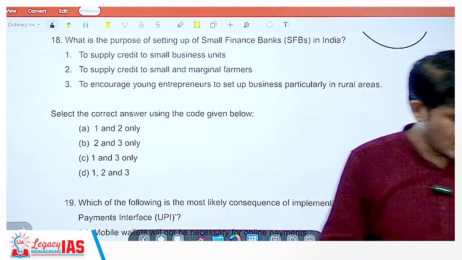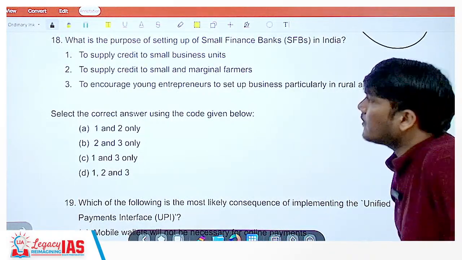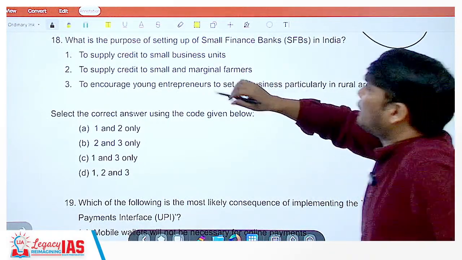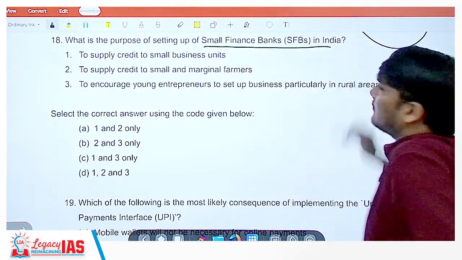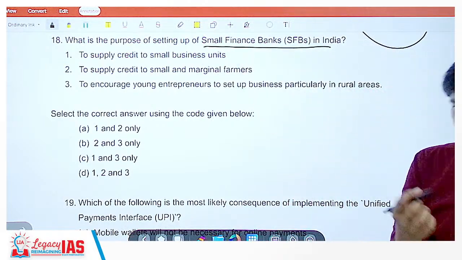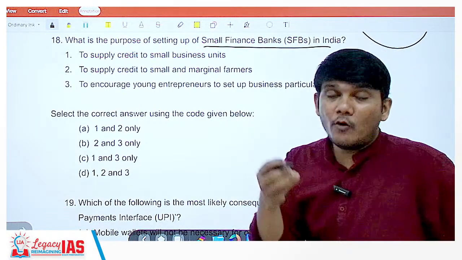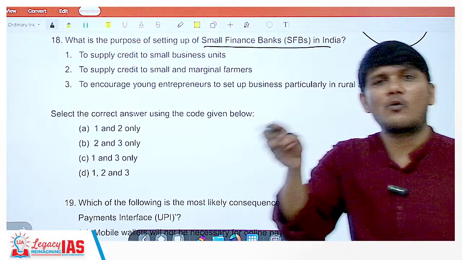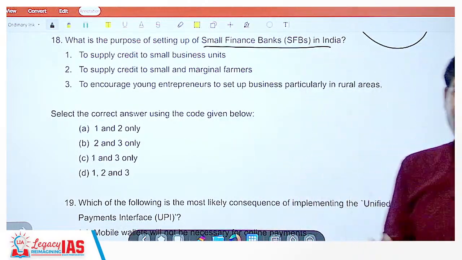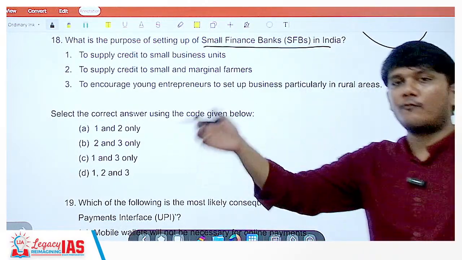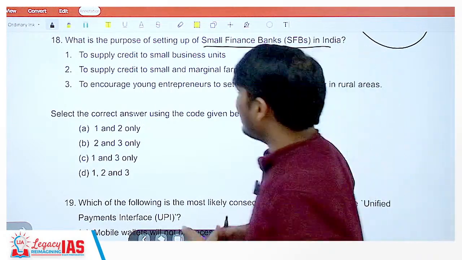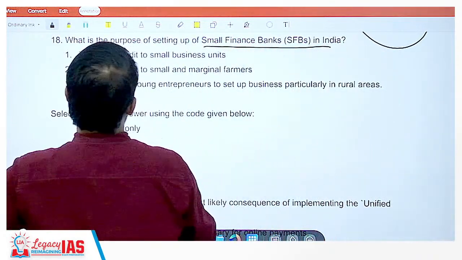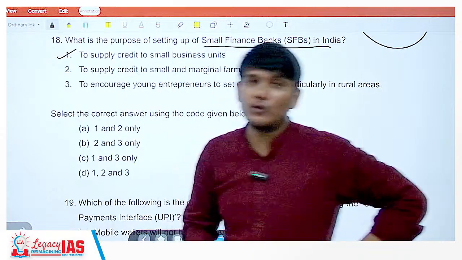Right, coming on to question 18. What is the purpose of setting up of small finance bank? Small finance bank. Probably for people with a small amount of savings, right? So that they can save those 100, 200 rupees as well. That was the entire concept, to increase the ambit of financial inclusion. So let us see. To supply credit to small business units.